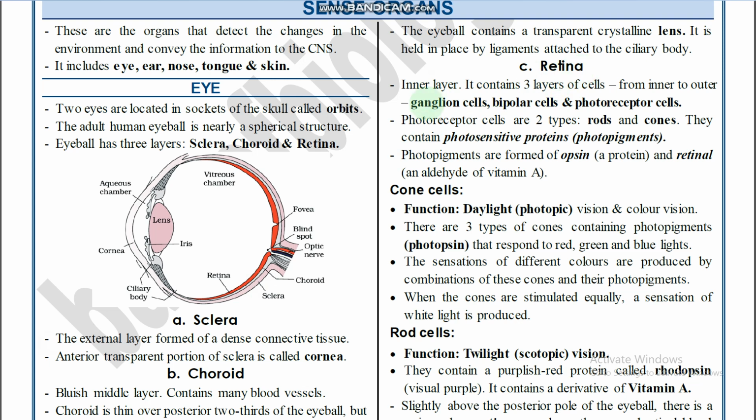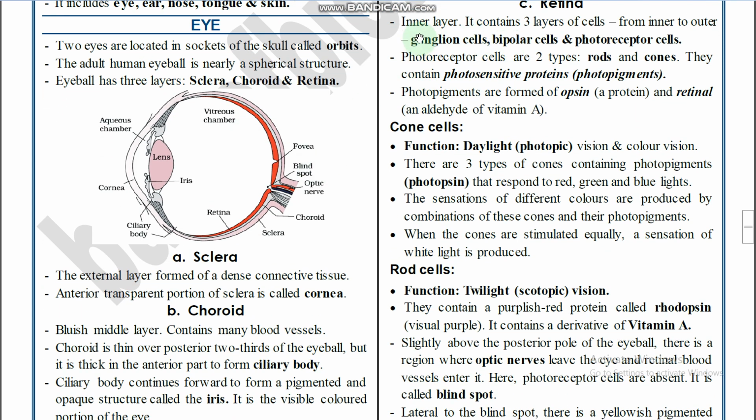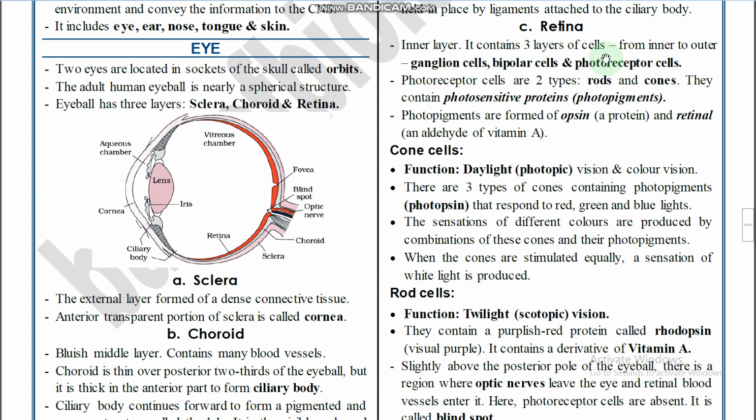Next, the retina. The innermost layer is called the retina, and it contains three layers of cells from inner to outer. That is very important. The retina is the inner layer, and three layers of cells are present. From inner to outer: ganglion cells, bipolar cells, and photoreceptor cells.